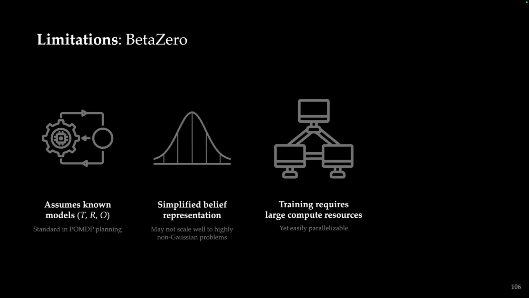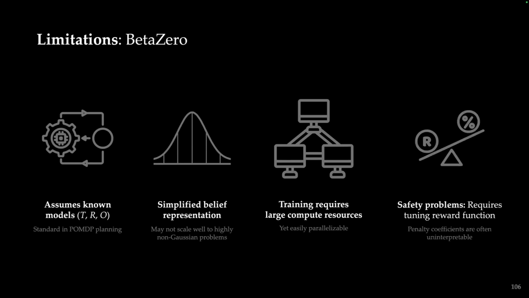This does require a lot of compute to train, yet this is easily parallelizable over CPUs and GPUs, so this can scale well to larger and larger real-world problems. And what's more important for my particular research is that for safety problems, if we want to reach some target level of safety through learning a policy from this method, it requires us to tune the reward function, which is standard for POMDP solvers, which can often be computationally expensive and sometimes somewhat uninterpretable for what those values of the reward function actually mean.